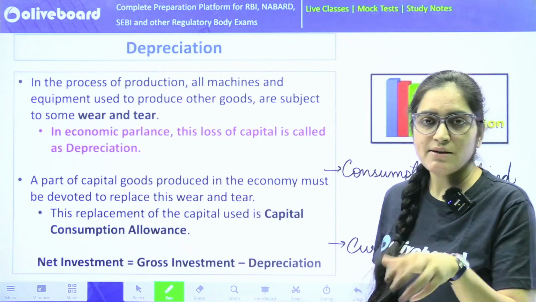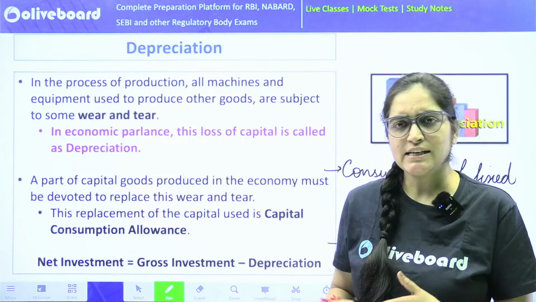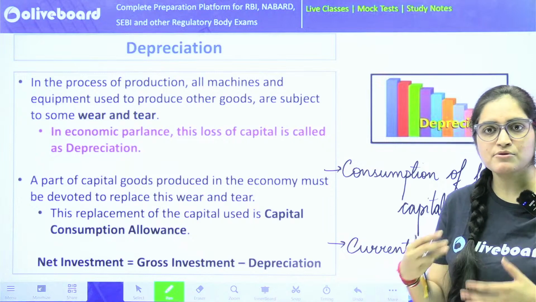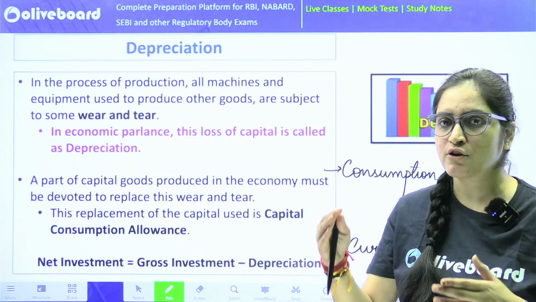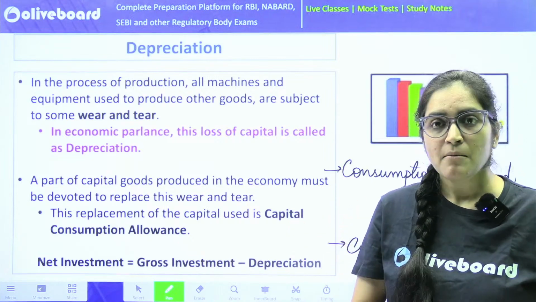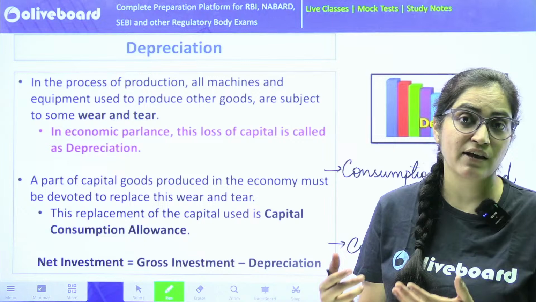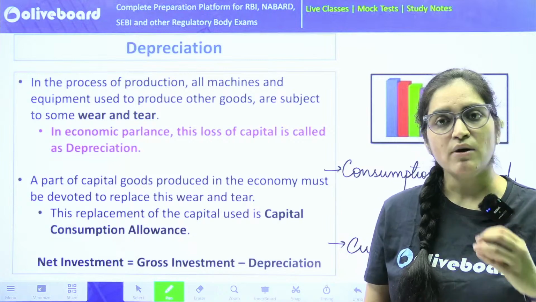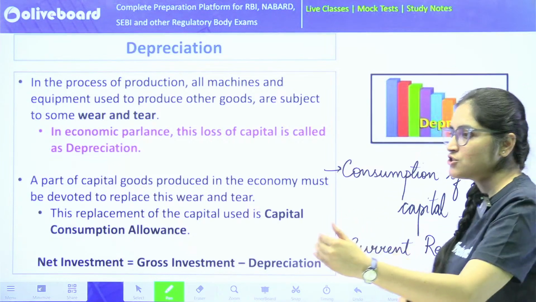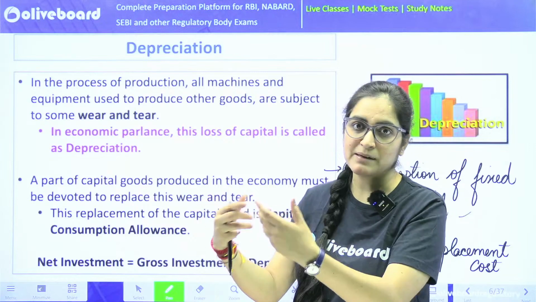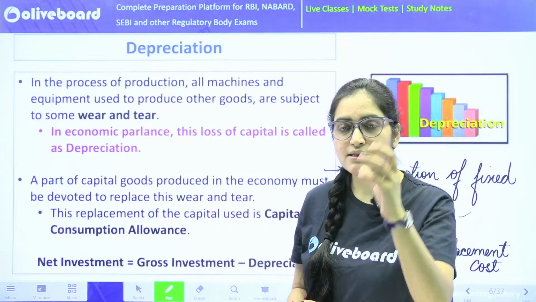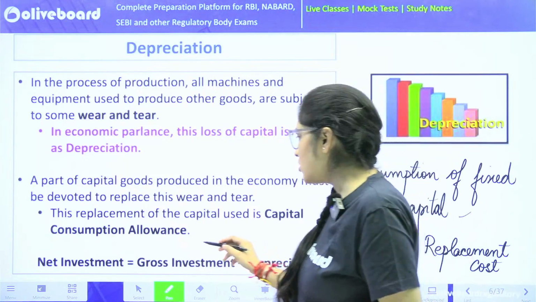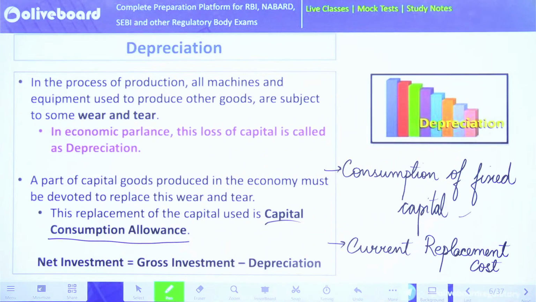Before moving ahead, let's see what is depreciation. As we all know, depreciation is the consumption of the fixed capital that we have. Sometimes we use a capital, we use a machine over a period of time, and it will get wear and tear. Because of the wearing and tearing of a specific capital asset that we own, that is what you call depreciation. Sometimes companies know that in the near future they have to buy a specific machine all over again. In this case, they keep a certain amount of their money aside for that future expense, and this is what you call your capital consumption allowance as well.